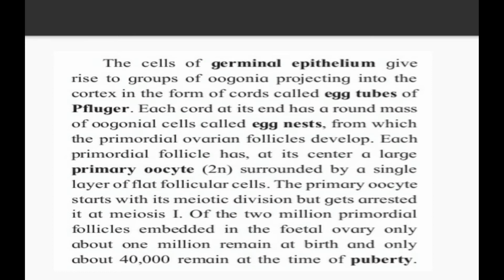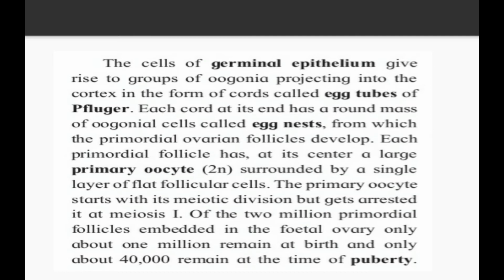Each primordial follicle has at its center a large primary oocyte. Now see how the development is carried out. Primarily the primordial follicle is 2n, meaning a double set of chromosomes is there, surrounded by a single layer of flat follicular cells. The primary oocyte starts the meiotic division but gets arrested at meiosis 1.